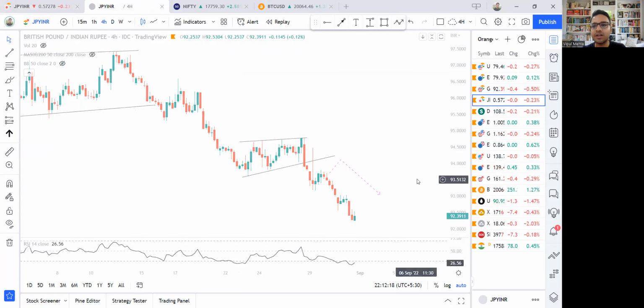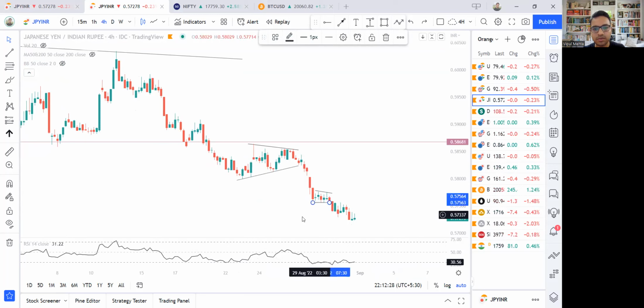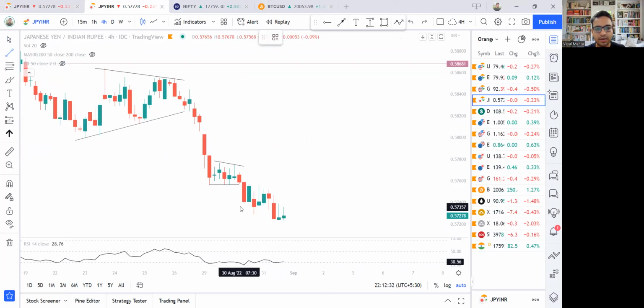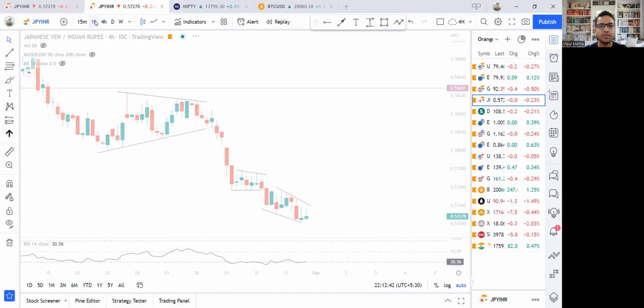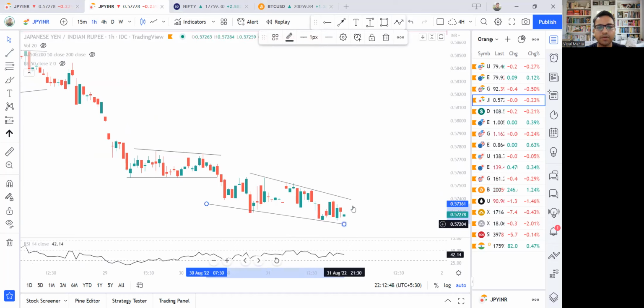On the daily chart there's nothing. But if we look at the 4-hour time frame, it's interesting. This was sort of a flag, and the price has fallen from that flag. But can we spot some kind of a wedge? Is the question. If we can, wedges are usually trend reversal signals. So can we spot a wedge here? Maybe we can. This can be considered to be a wedge.